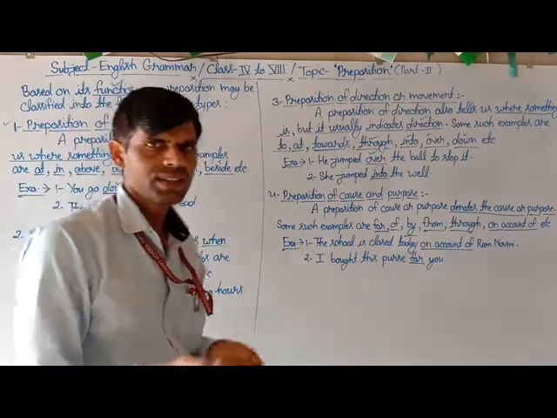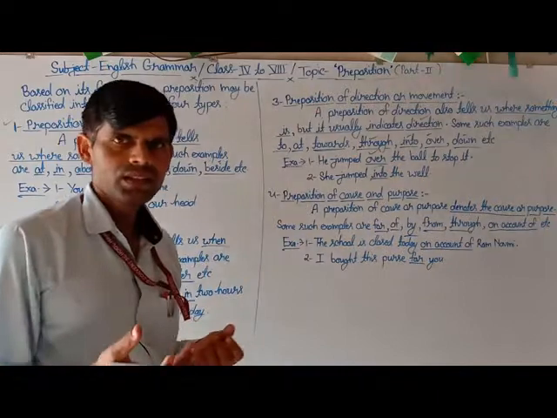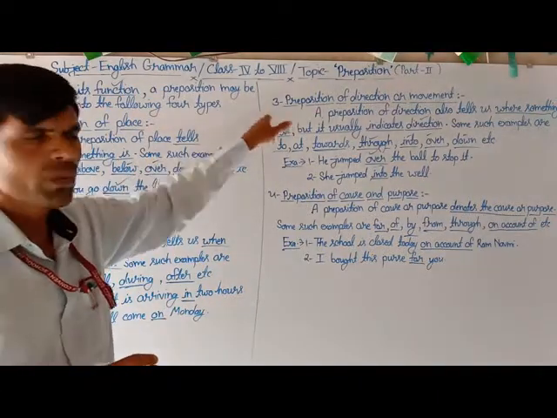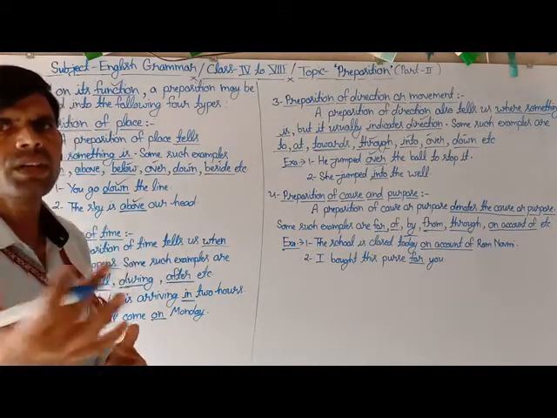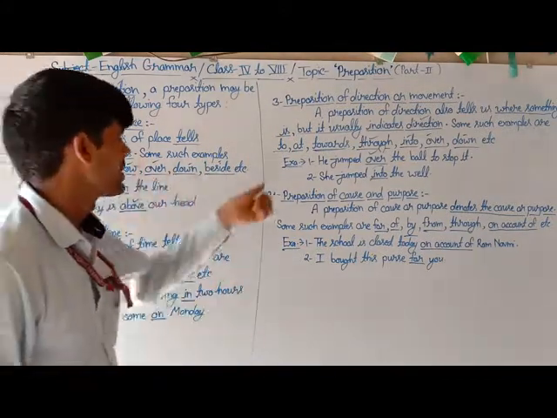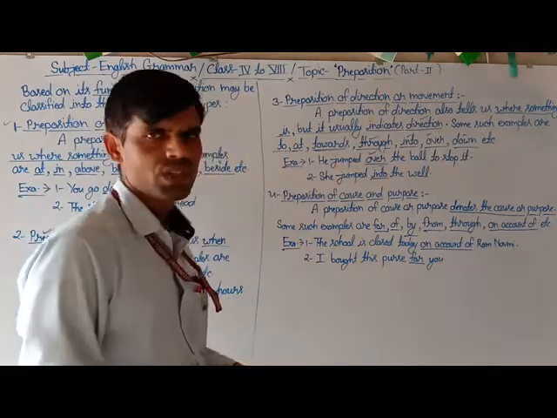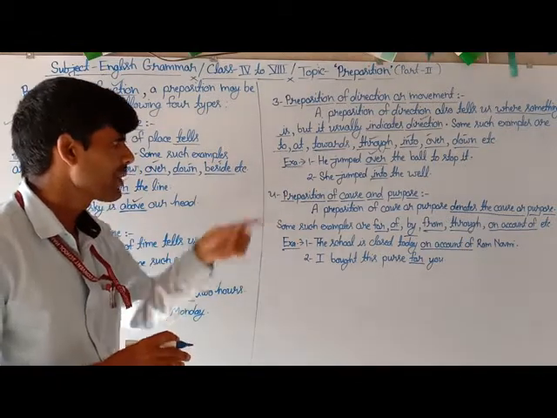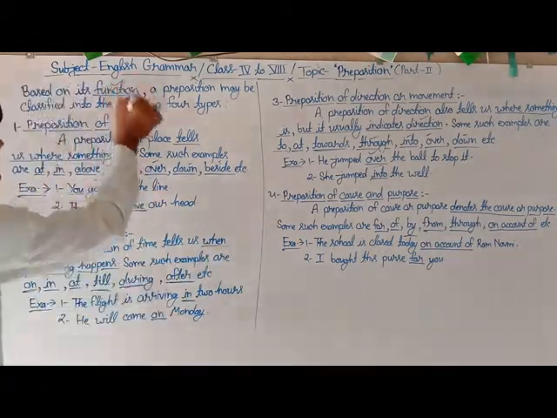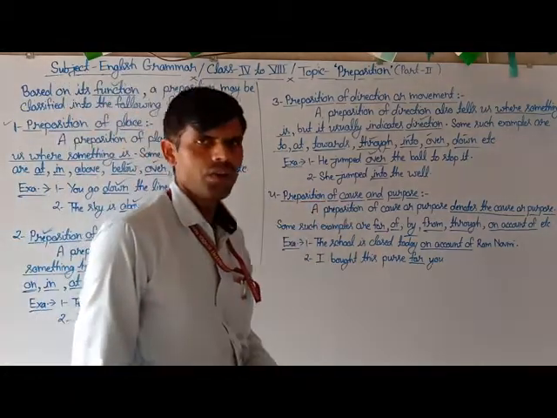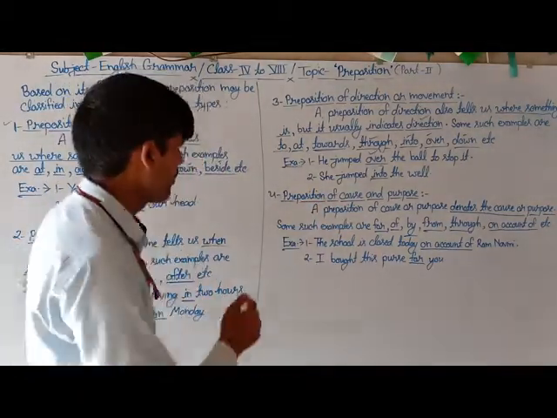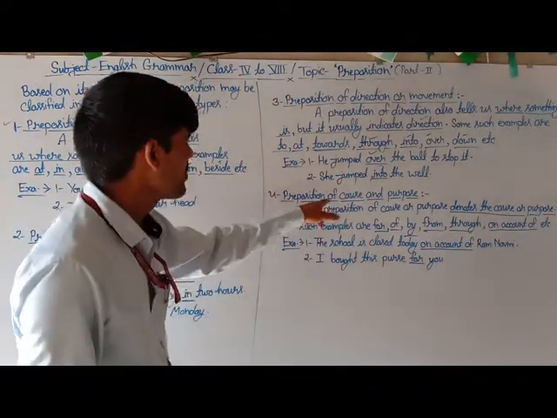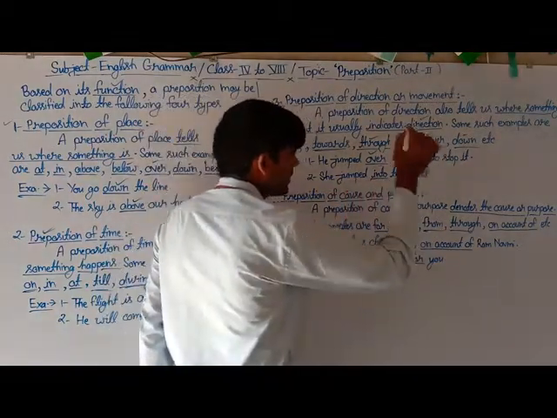So students, we can say that a preposition of direction or movement tells us where something happens, but it usually indicates the direction of the action. And here are some more examples related to the same topic. The next and last type of preposition based on its function is preposition of cause and purpose.